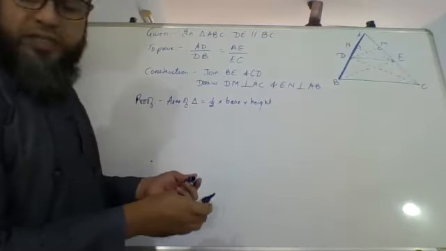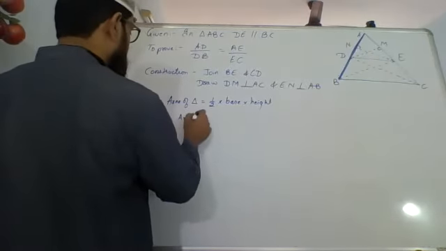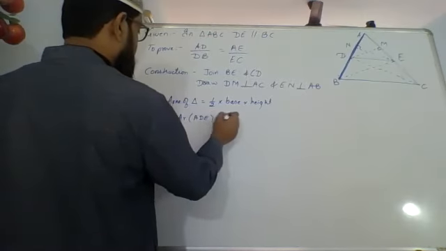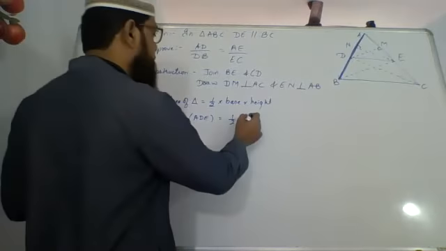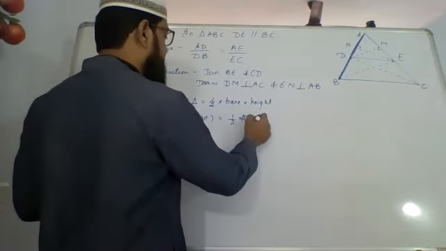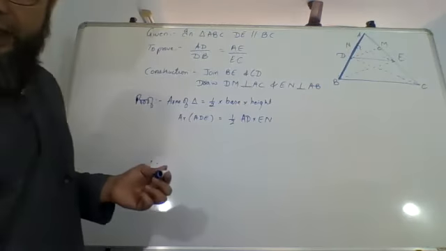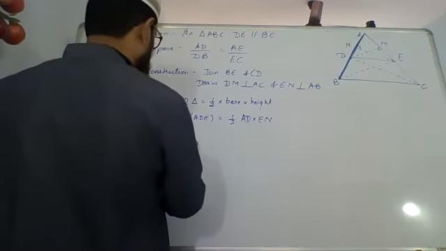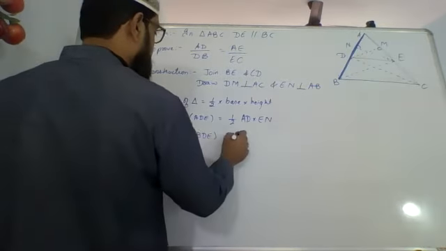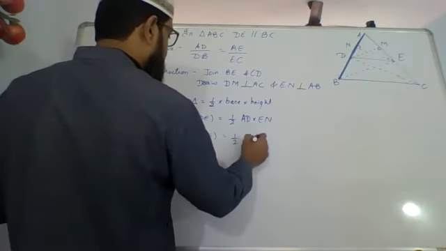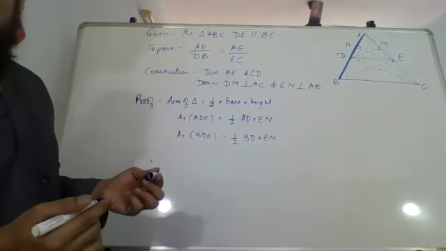So I can safely say AR ADE, that is area of triangle ADE, is half into AD into EN. Similarly, area of triangle BDE equals half into BD into EN.